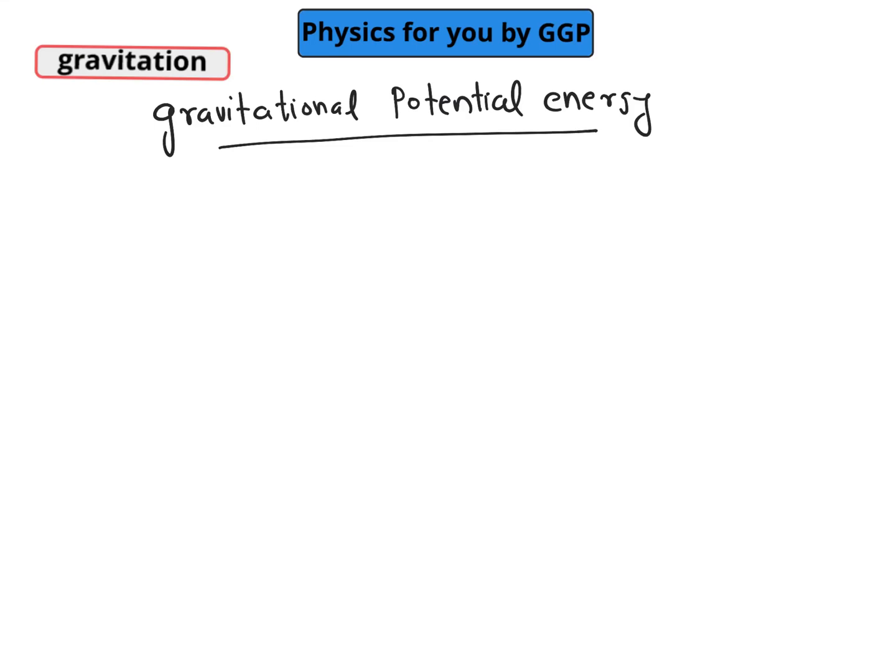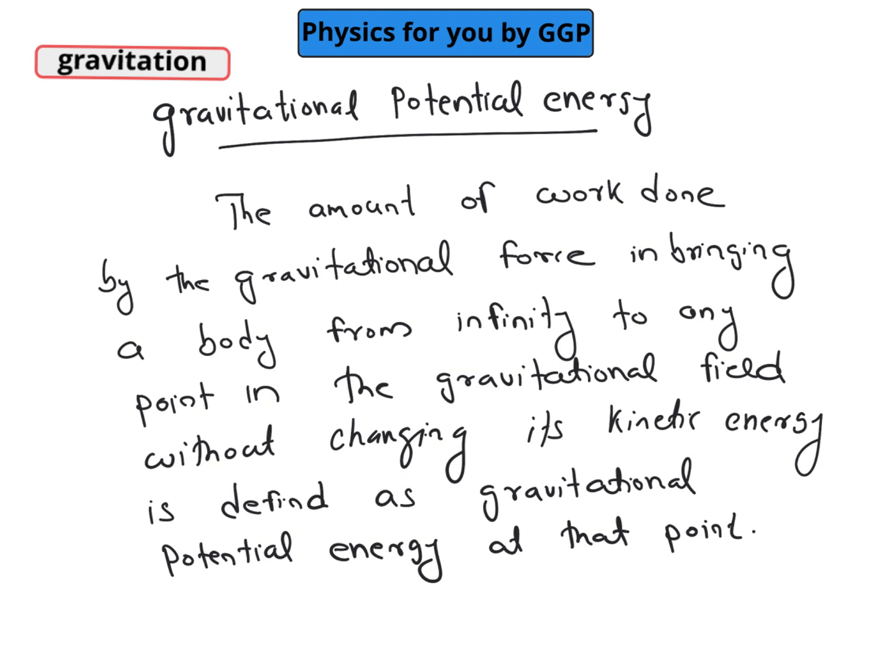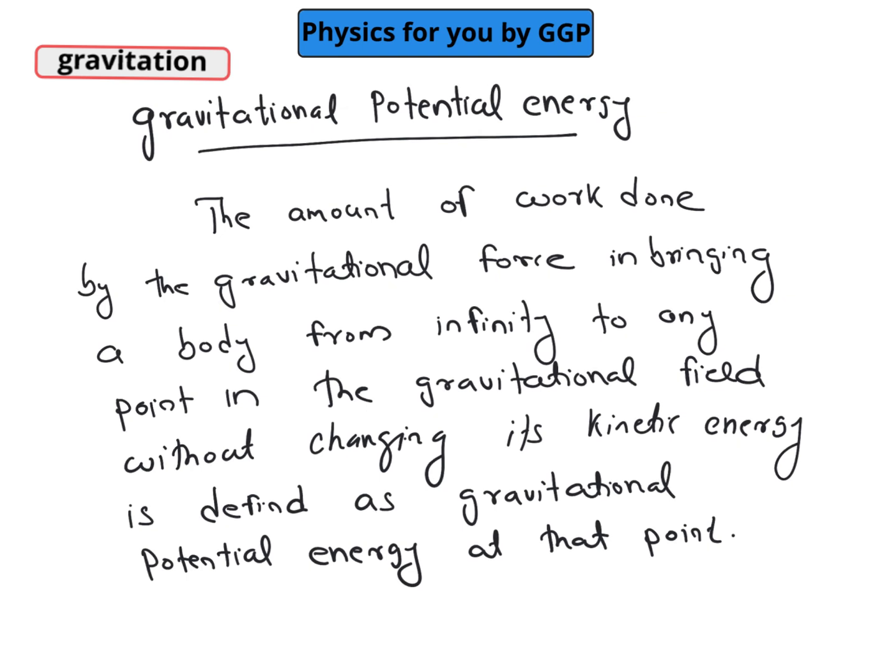So the next part of gravitation, we'll discuss this gravitational potential energy. The amount of work done by the gravitational force in bringing a body from infinity to a point in gravitational field without changing its kinetic energy is defined as gravitational potential energy at that point. So now we'll discuss this definition in detail.